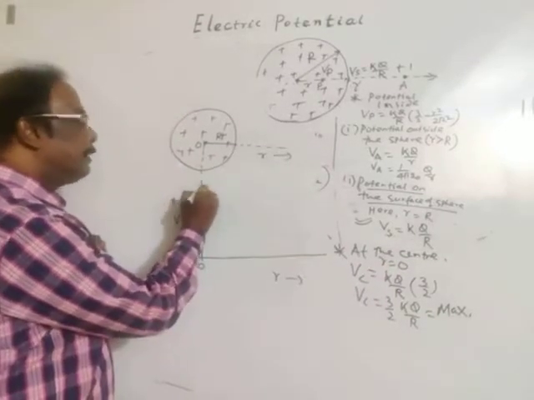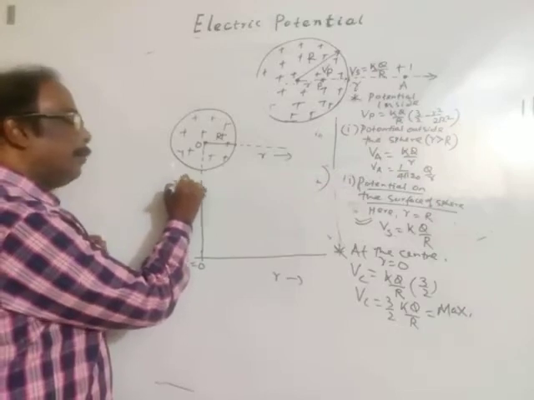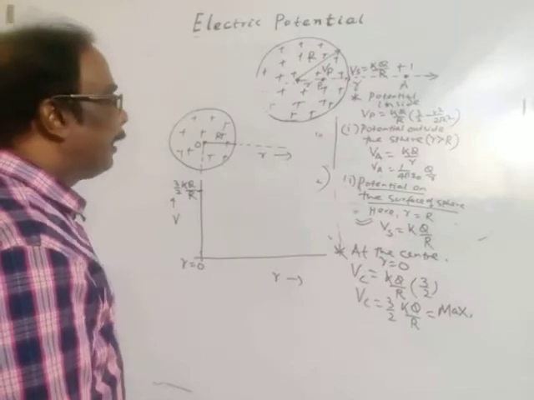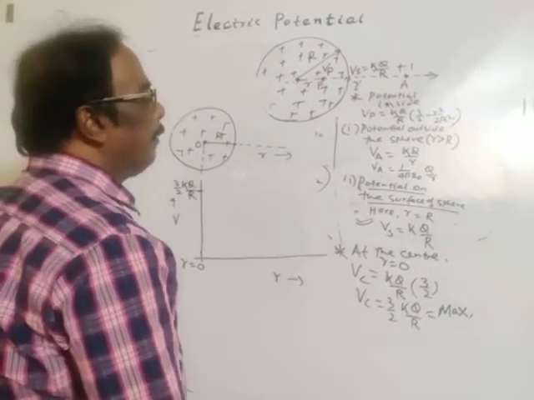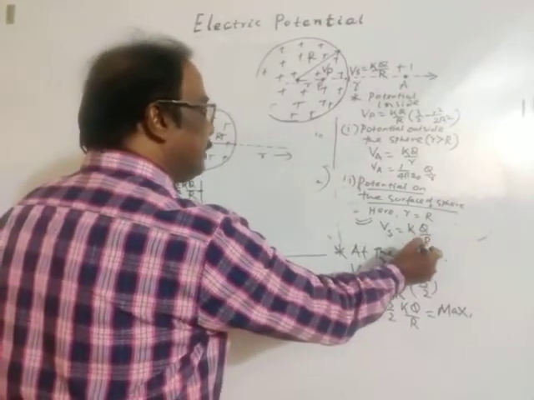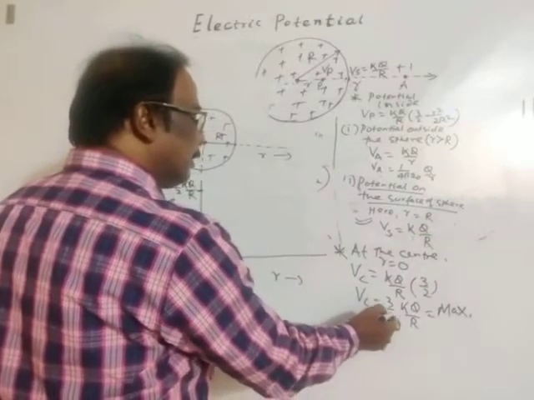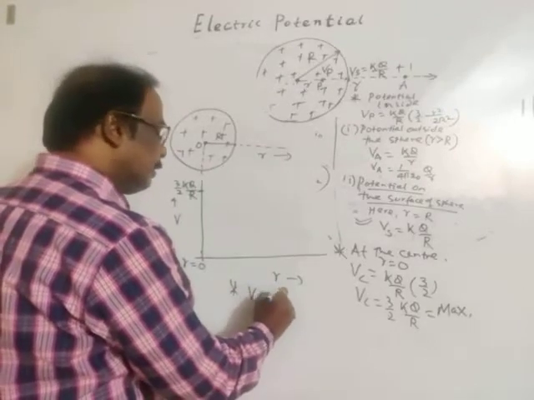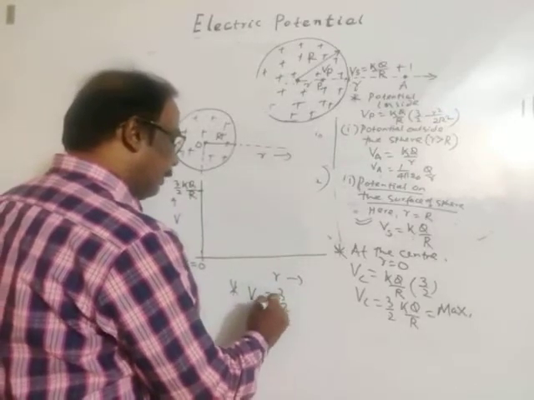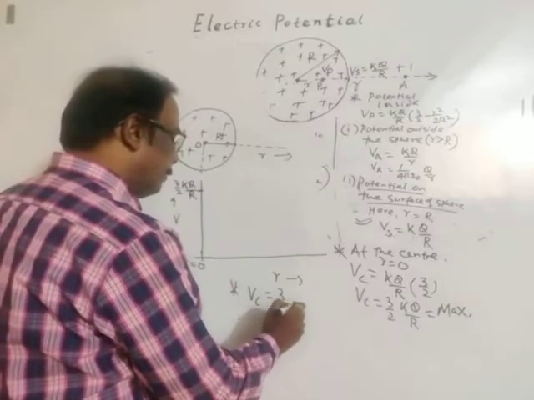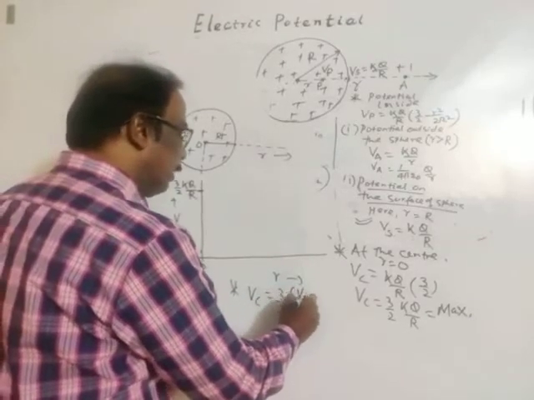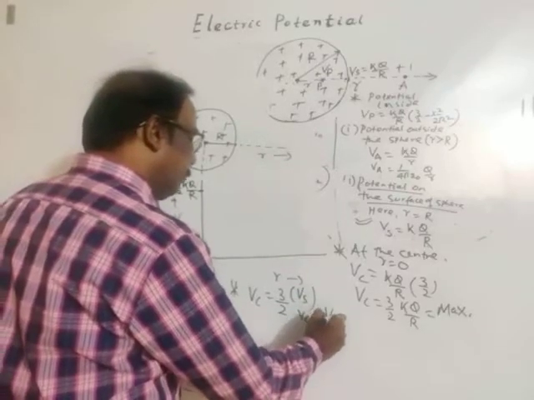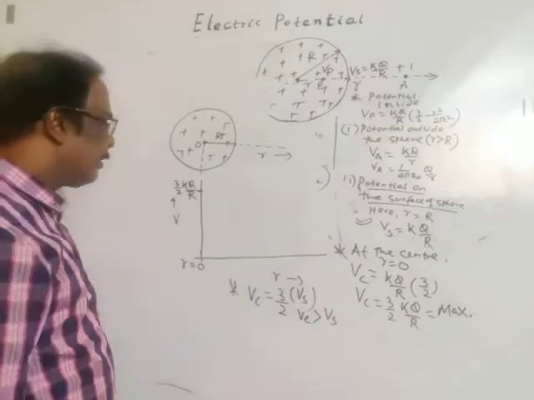That maximum potential is 3 by 2 KQ by R. See, we may compare: potential on the surface is KQ by R, potential at center is 3 by 2 KQ by R. Potential at center is 1.5 times potential on surface. So potential at center is greater than potential at surface. Potential at center is maximum.